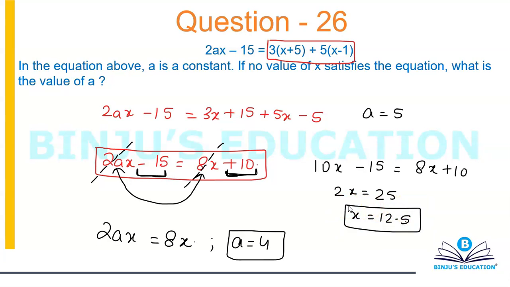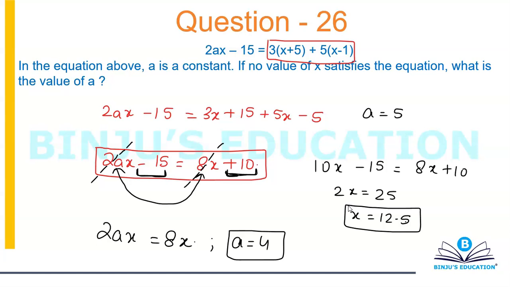So there is a value of x which is satisfying the equation, correct? If I want 2x minus 15 to never be equal to 8x plus 10, I know that the two constant values are unequal. One is minus 15, one is positive 10. So let's make 2x and 8x equal, because if I make them equal, then I can cancel them out. And if I can cancel them out, I know that minus 15 will never be equal to plus 10.